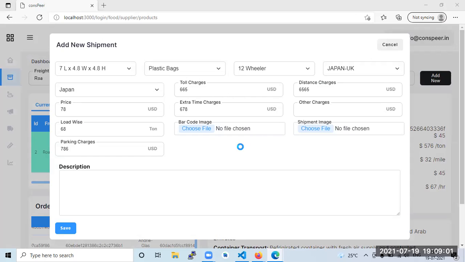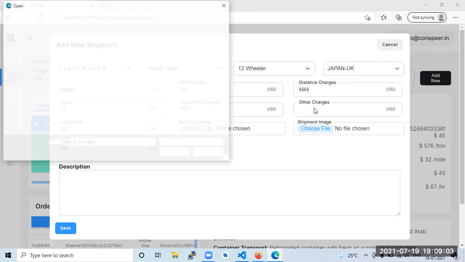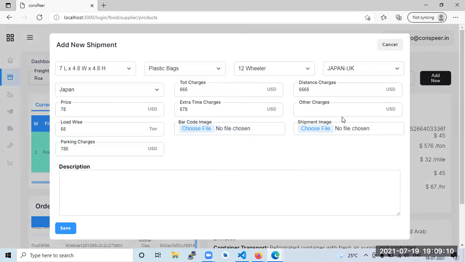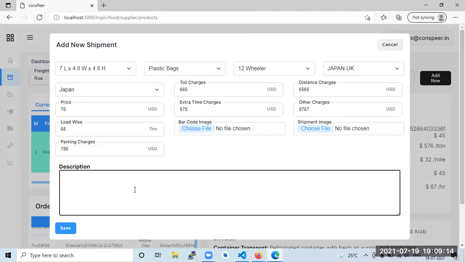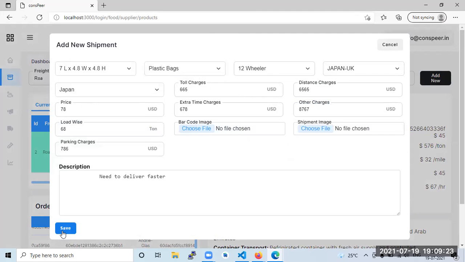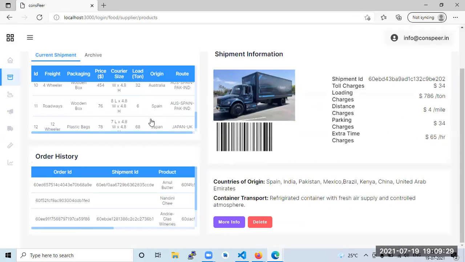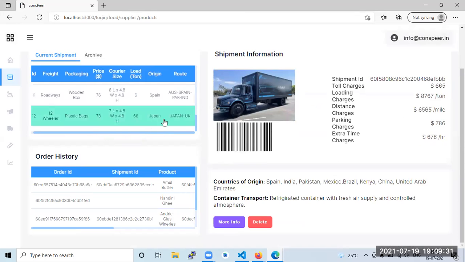Currently we have kept it optional. So actually I will cancel. These are other charges, description: need to deliver faster. Now I'm saving it. So plastic bag 12 liters, Japan UK, I'm remembering this. So this has come to us as Japan UK.